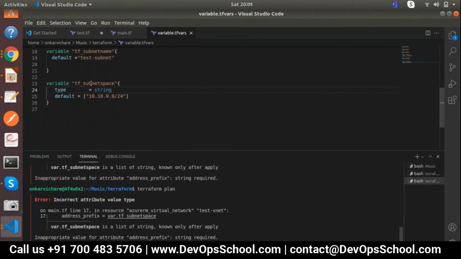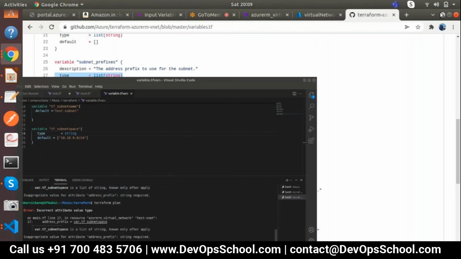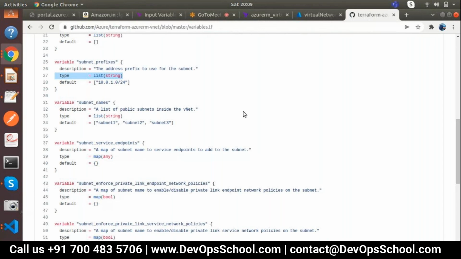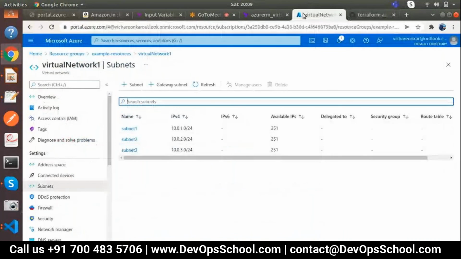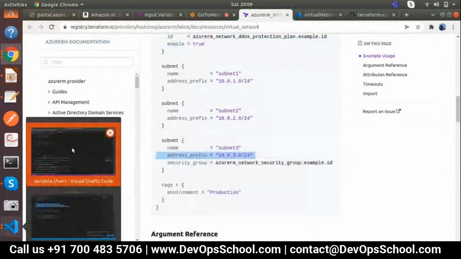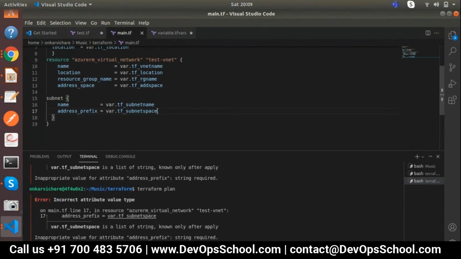Okay. Let's allow the values and prefix only. Subnet prefix. Okay, in this area also we'll add it as a subnet prefix.